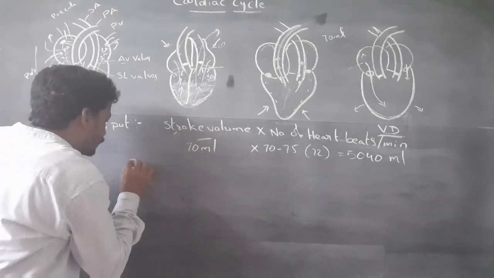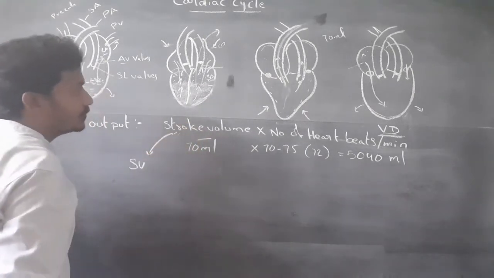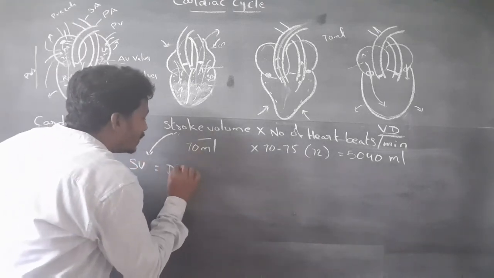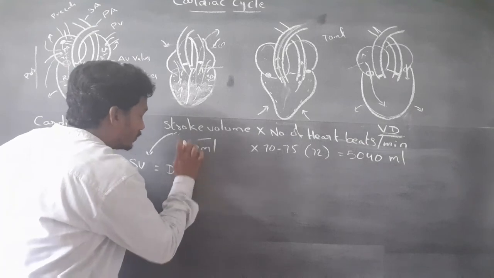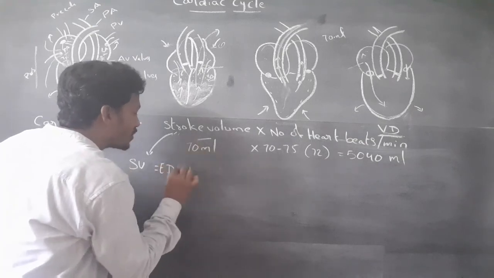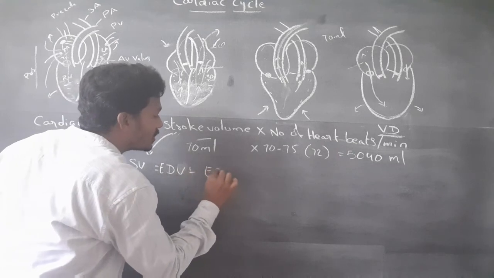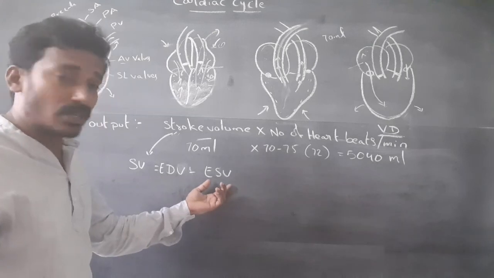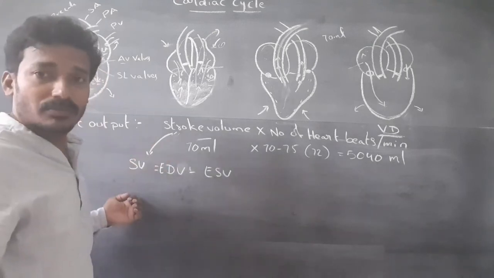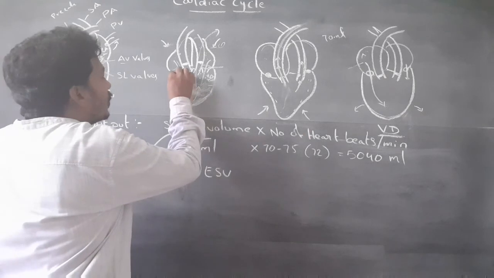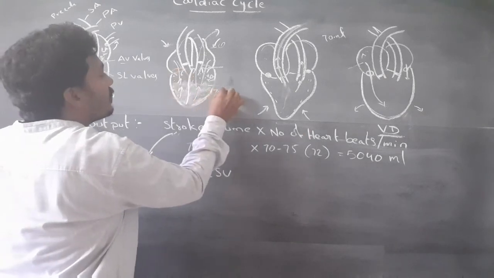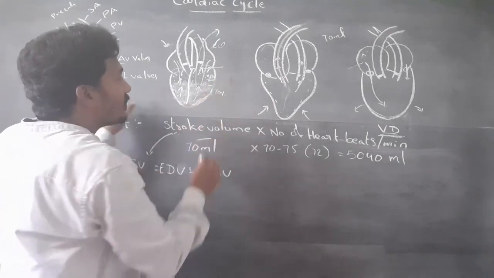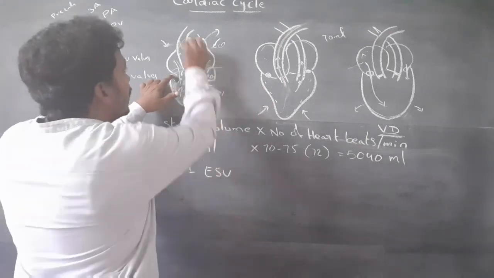Stroke volume is equal to the end diastolic volume minus the end systolic volume. 70% of the ventricles are filled in the joint diastole and 30% are filled in the atrial systole.